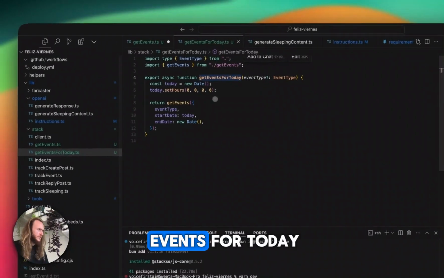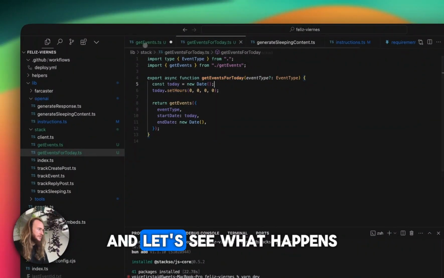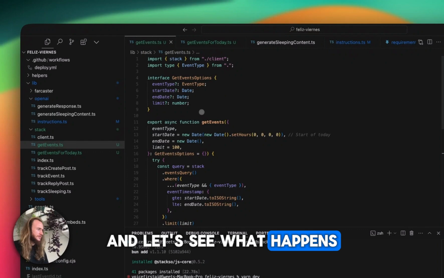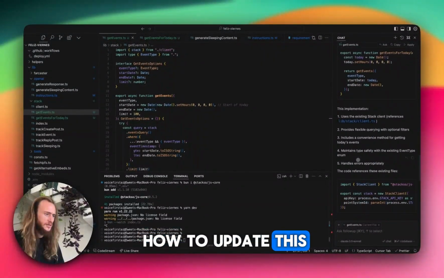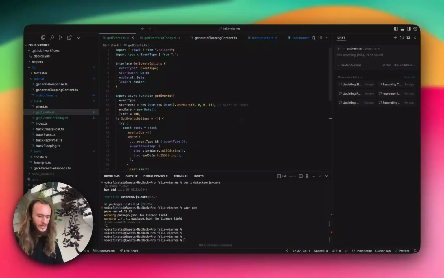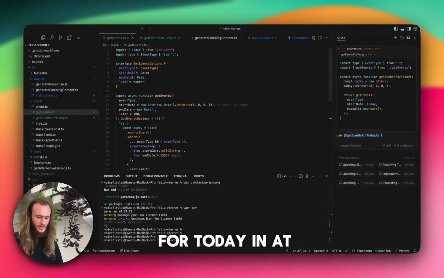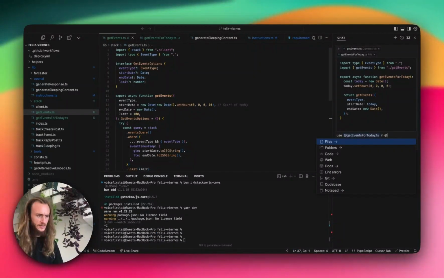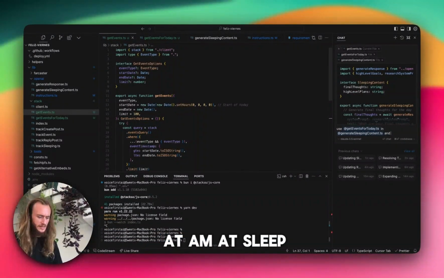Now we've got get events for today. And let's see what happens. It should tell us how to update this. Use @get events for today in @generate sleeping content and @sleep.